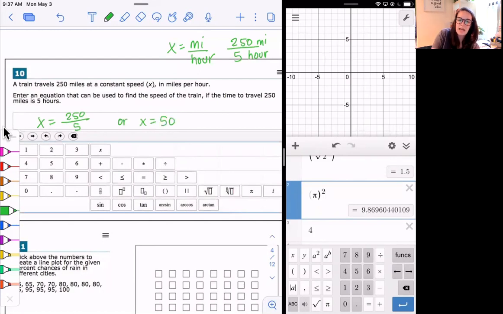However, since it says enter an equation that can be used to find the speed of the train, I would enter this one because we haven't used it yet. When we do this one here, we've already used it. So this would be the correct answer for number 10.